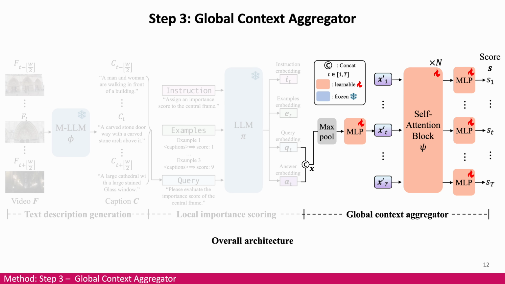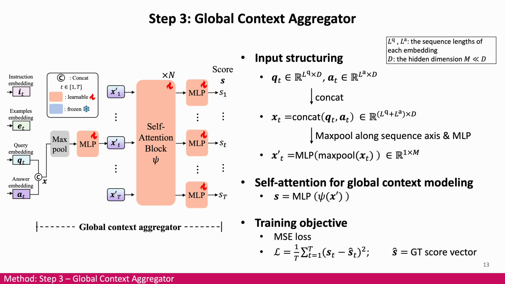The last step is the global context aggregator. So far, the embeddings only reflect local context. Now, we want the model to capture the global context over time across the entire video. We input the query and answer embeddings, and the global context aggregator outputs an importance score S for each frame. We train the global context aggregator with MSE loss.